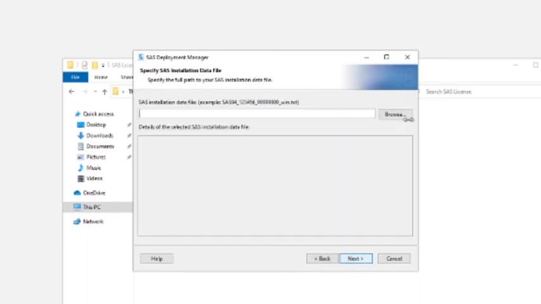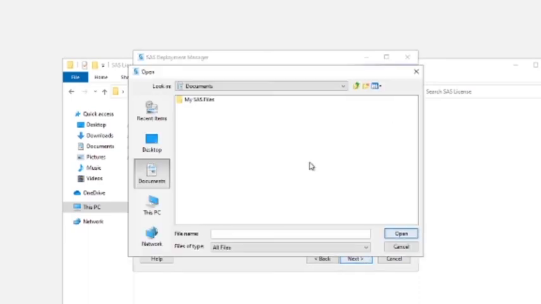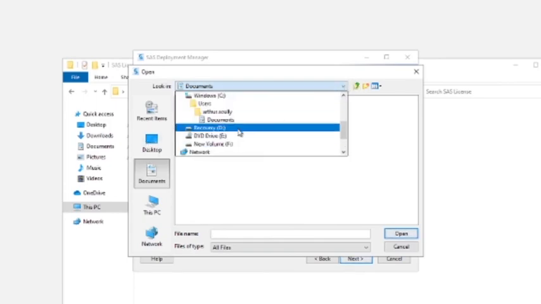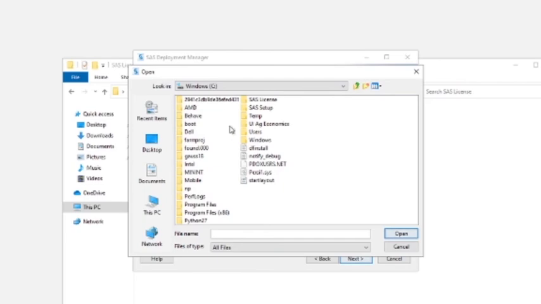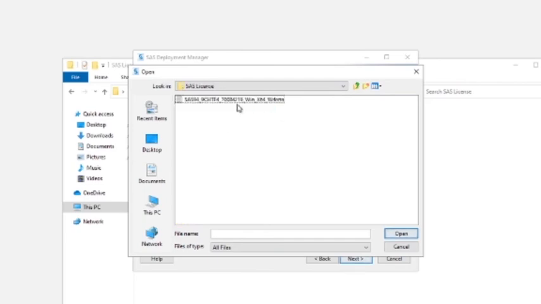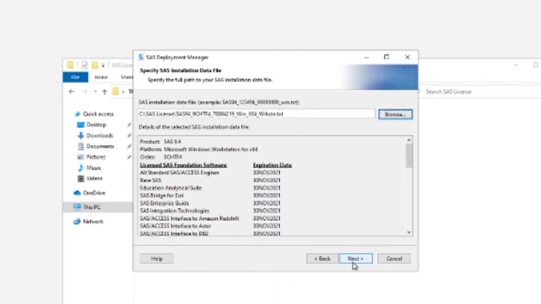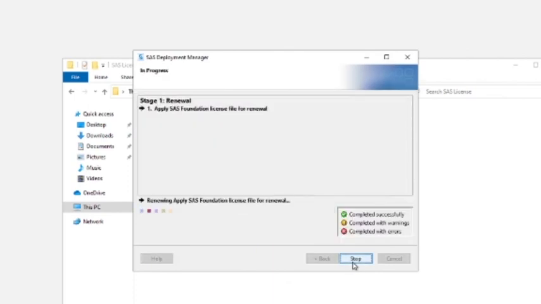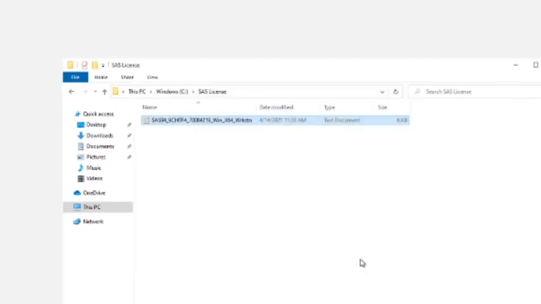On the next window, click Browse and navigate to where you put the SAS license in the folder C:/SAS License. Select the file and click Open. Click Next. Click Start. Click Next. Then click Finish.